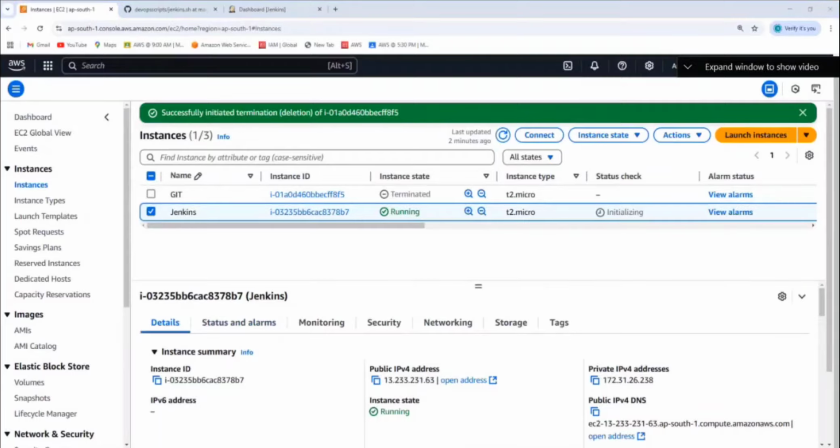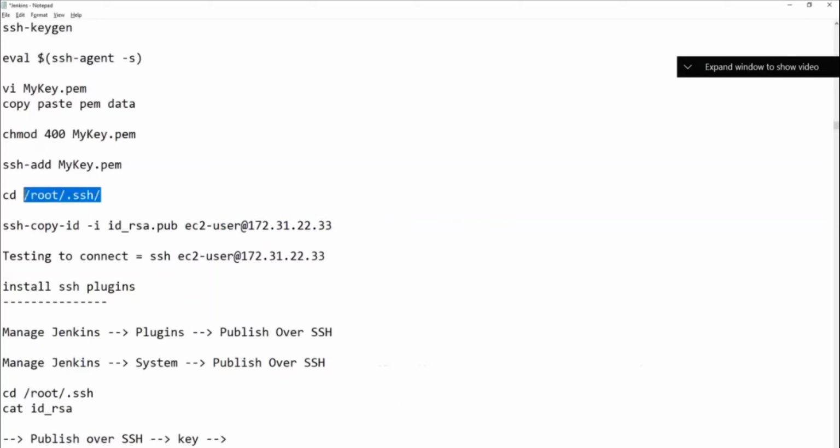After that, we will copy. We go inside where the SSH keys are created, under root. We have done all these things. So under root, there is a hidden directory called .ssh. So what we do, we are copying this SSH key, the ID RSA key, into another EC2 instance.